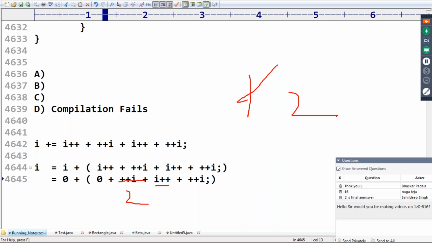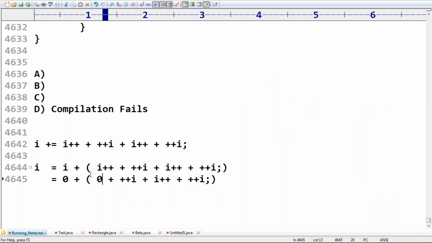Next i++: first consider i value and then increment. Next ++i: first increment i value and then consider, something like 2 plus 2 plus 4, maybe 8 may be the answer. Here ++i, its value is 2. Next i++, it is 2. Then ++i, it is 4.